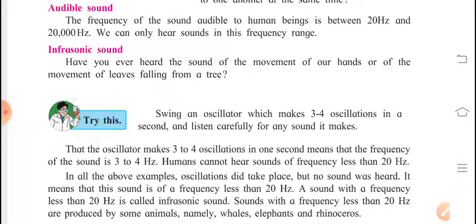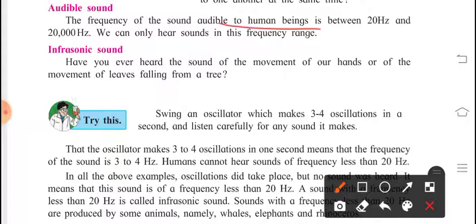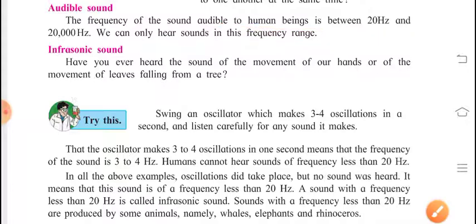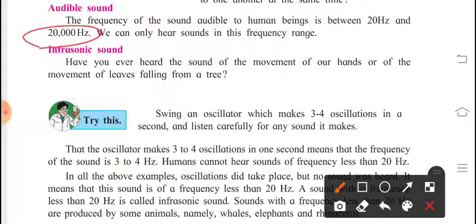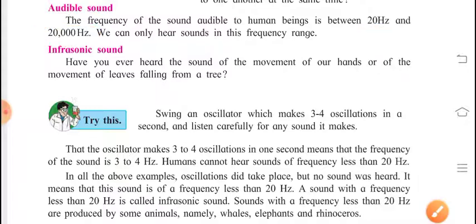Here is the audible sound. The frequency of sound audible to human beings is between 20 Hz and 20,000 Hz. We can apply this to sound in this frequency range. If the frequency is above 20,000 Hz, then we are not able to hear this sound, because it causes a headache problem, as that range is not for our ear. And if the frequency is below 20 hertz, we are not able to hear it, as the sound is very, very faint.